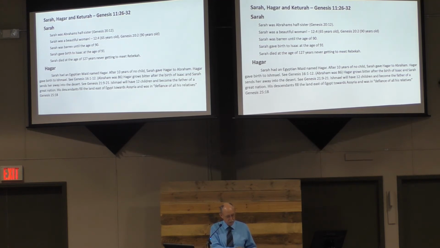Verse 3, Abraham lived 10 years in the land of Canaan. Abram's wife Sarah took Hagar the Egyptian, her maid, and gave her to her husband Abram, it says right there, as a wife. He went into Hagar, and she conceived. And when she saw that she had conceived, her mistress was despised in her sight.